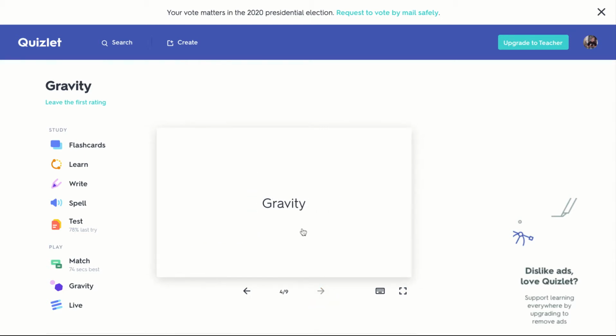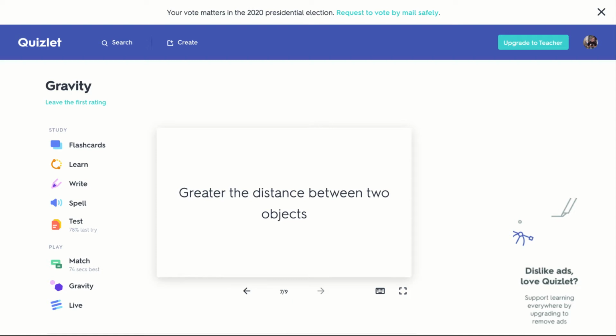What is the definition of gravity? A force that pulls objects towards each other. Greater the mass. This card I'm not the most excited about. The more mass an object has, the greater the gravitational pull. I weigh more than you do here on Earth because I have more mass, so there's more gravitational pull between me and the Earth than between you and the Earth. Less mass, smaller the gravitational pull. You have less mass than me, so you have less gravitational pull towards the Earth, and you weigh less.